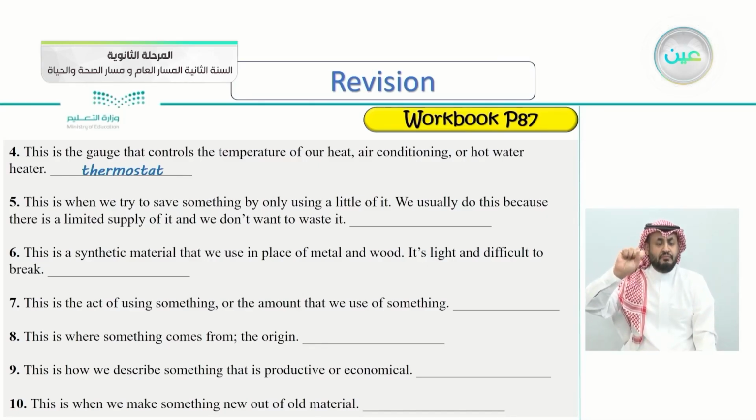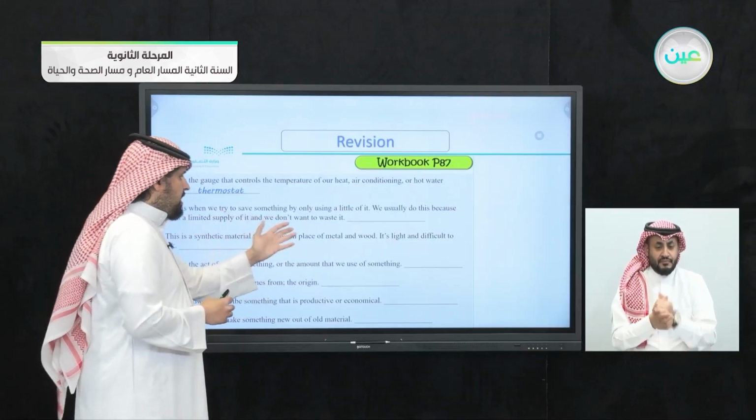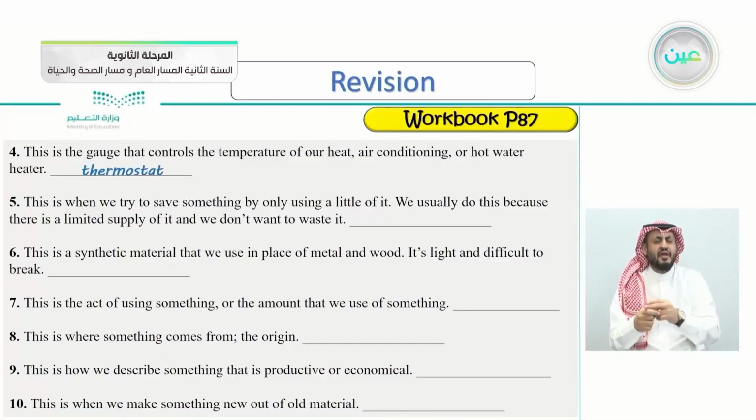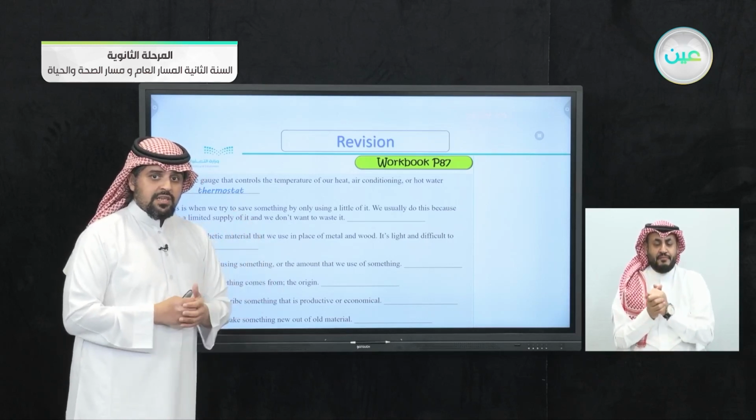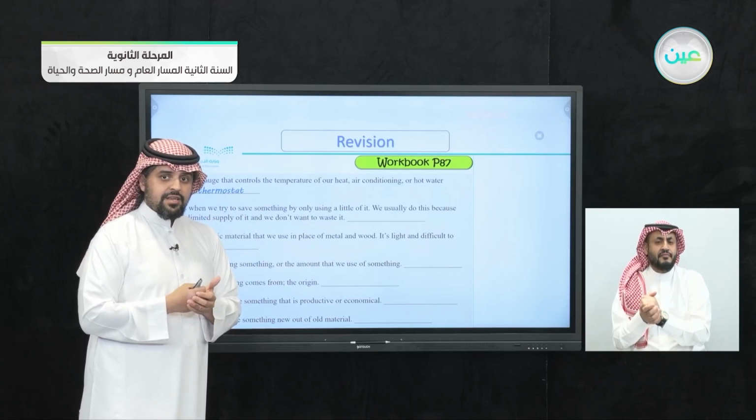Number 5, this is when we try to save something by only using little of it. We usually do this because there's a limited supply of it and we don't want to waste it. So we use it just a little because there's a limited supply of it and we don't want to waste it. So what do we call this whole action here?